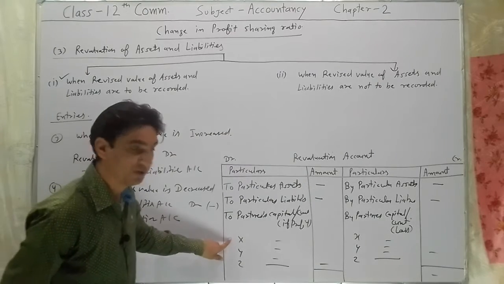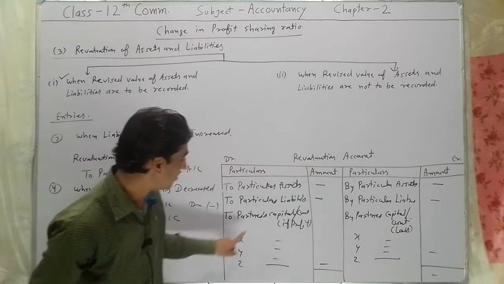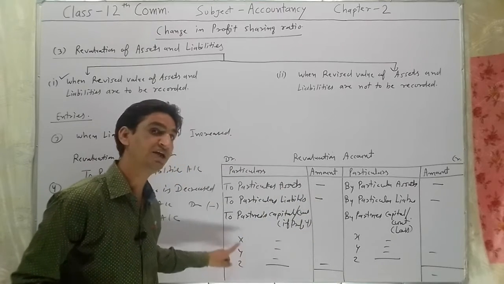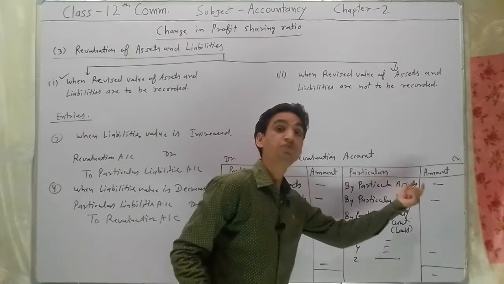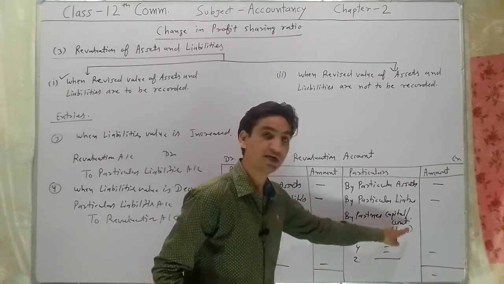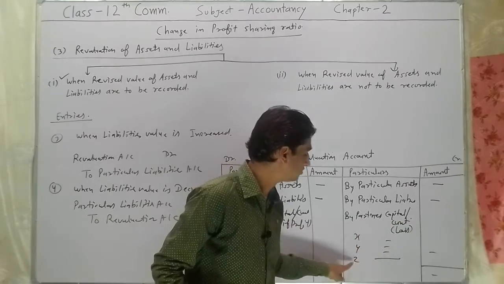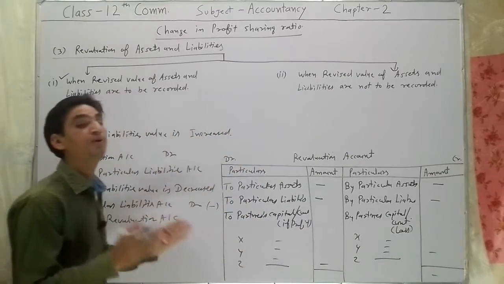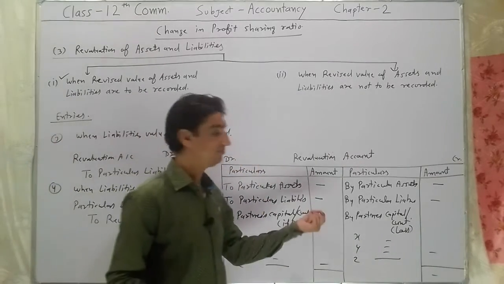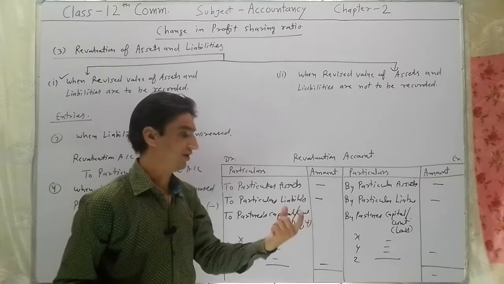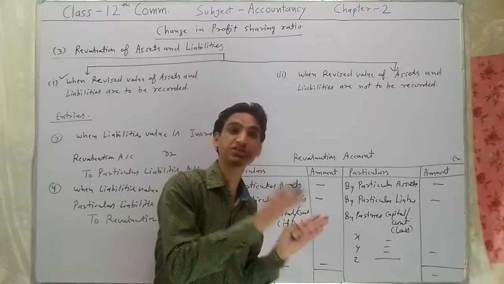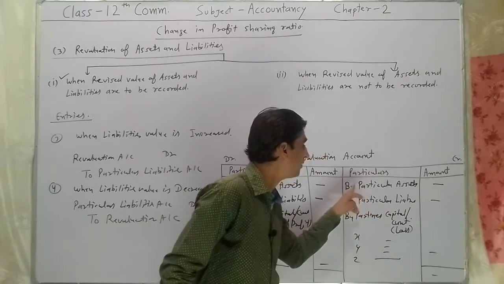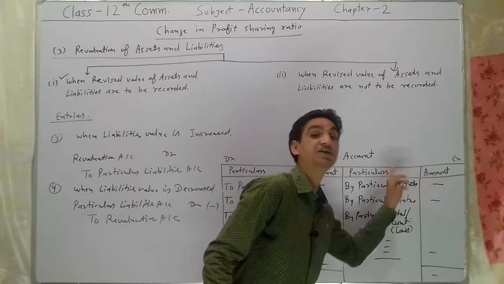So for profit, the entry will be revaluation account debit to partners' capitals: X's capital, Y's capital, Z's capital. That is the entry for profit. For the entry for loss: partners' capital or current accounts, X's capital account, Y's capital account, Z's capital account debit to revaluation account. How to prepare the revaluation account, you understood? Once again, in short, if any asset value is increased, it will be written on the credit side by the particular asset's increased value.